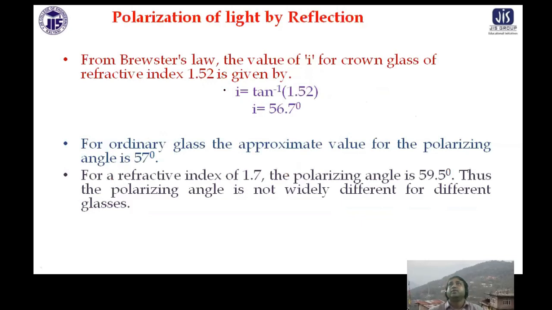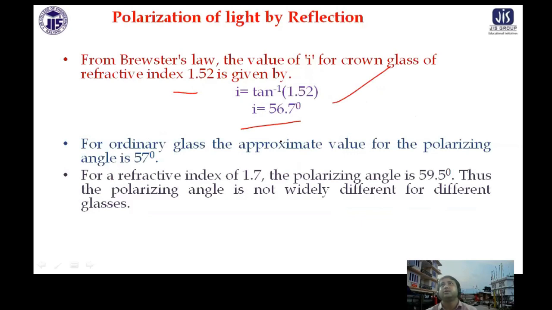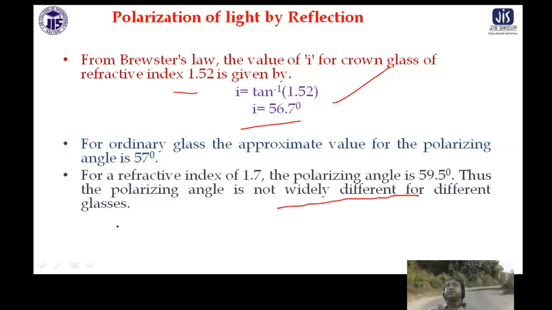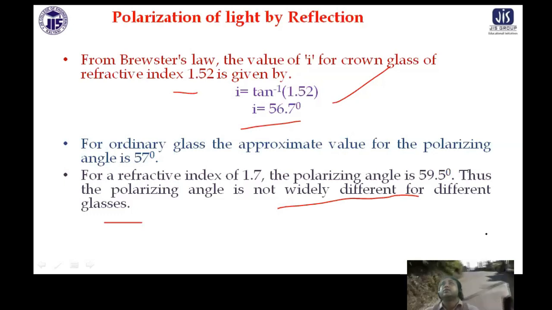There is a problem. If the refractive index is 1.52, what is the angle? Tan inverse of this. For ordinary glass, the approximate value of the polarizing angle is therefore about 57 degrees, since 1.5 is that of ordinary crown glass. For a refractive index of 1.7, the polarizing angle is 59.5. Thus the polarizing angle is not widely different for different glasses, only a slight change of 2 to 3 degrees.